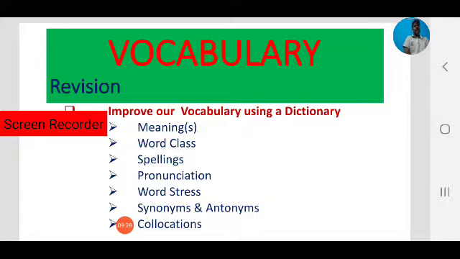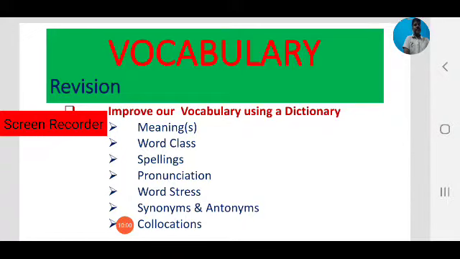And the most important thing is usage. You can find usage also in a dictionary. Already we have discussed that improving vocabulary doesn't mean learning the definition of certain words. Always keep in mind, improving vocabulary doesn't mean memorizing the definition of words.